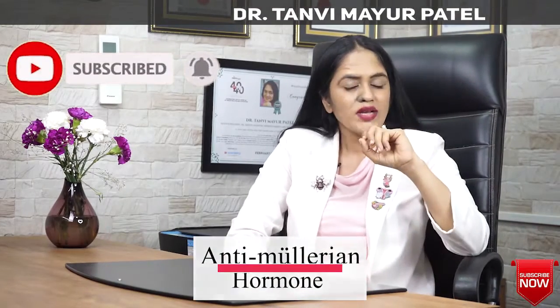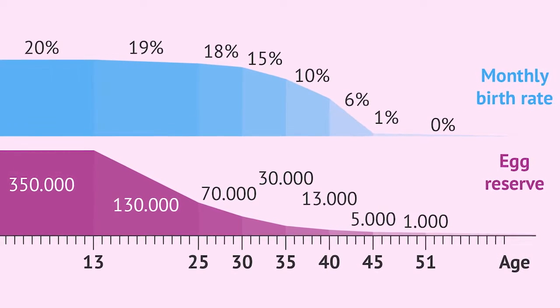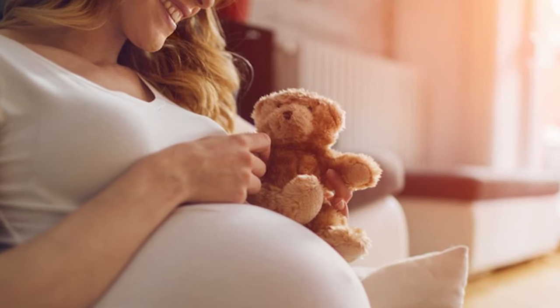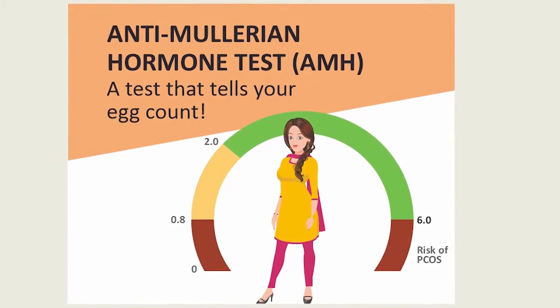Alright. Another question is how the AMH test can be considered as a fertility test. See, basically the AMH test indicates the egg reserve in a female. So if the woman has a better egg reserve, she has better chances of future pregnancy, and that is the reason why we do AMH testing for fertility.